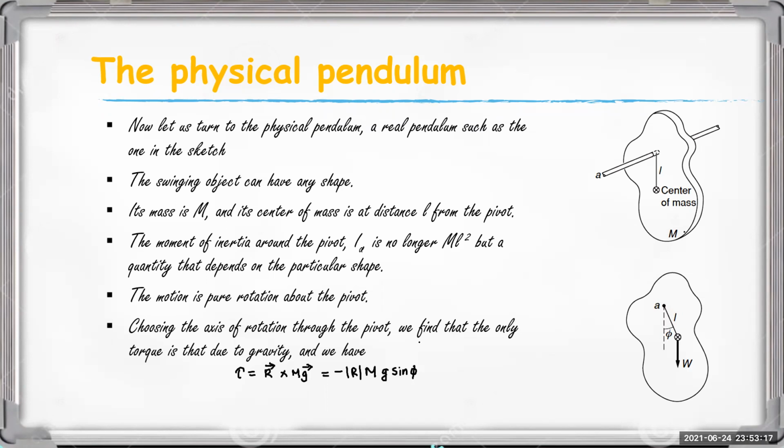Okay, so when we approximate sine phi approximately equal to phi for small angles, then minus, in magnitude, r m g into phi.